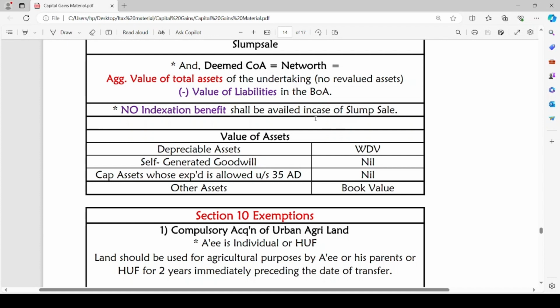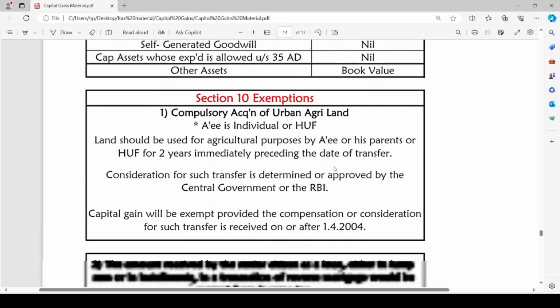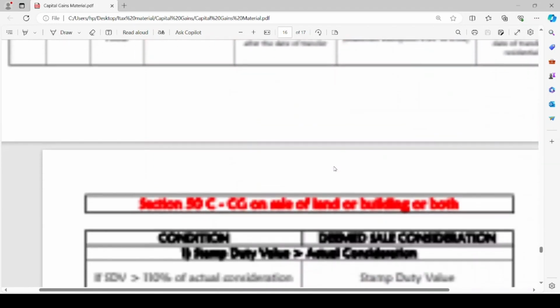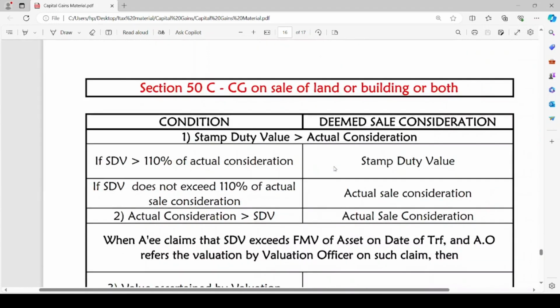For other assets, which are not depreciable assets and which are not the assets covered above, the book value of such assets will be considered while computing the deemed cost of acquisition. So this is all about slump sale, that is section 50B. Now let us head to section 50C, capital gain on sale of land or building or both.